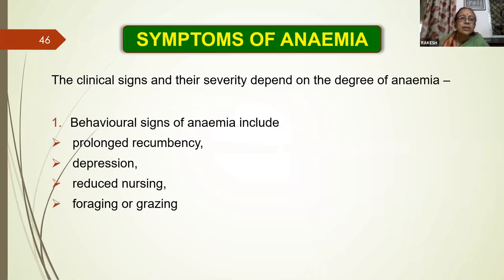Symptoms of anemia, as you all know, are clinical signs, and their severity depends on the degree of anemia. The first sign is behavioral. The first behavioral signs include prolonged recumbency, depression, reduced nursing, and foraging or grazing. The animals like to lie down. They will not allow the kids to suckle, and they will not go out for foraging or grazing.